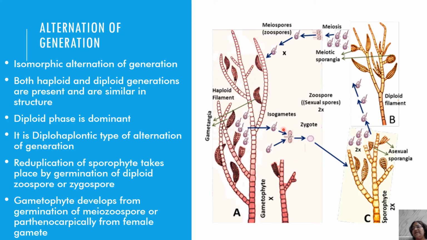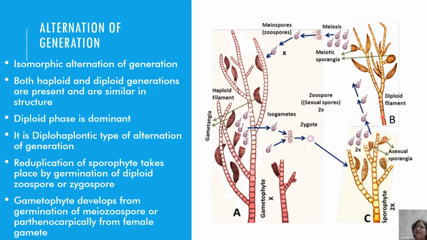So this is known as the diplohaplontic type of life cycle. This is also known as the isomorphic alternation of generation, because both the generations, sporophytic and gametophytic, are the same morphologically. It is also the diplohaplontic type of life cycle.